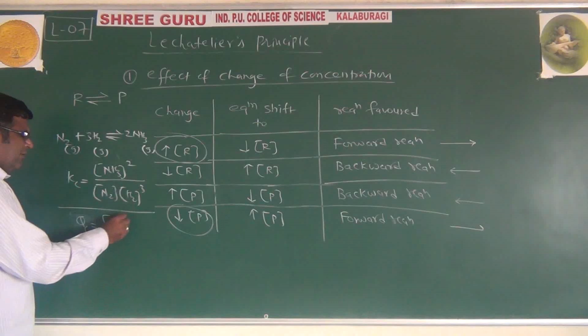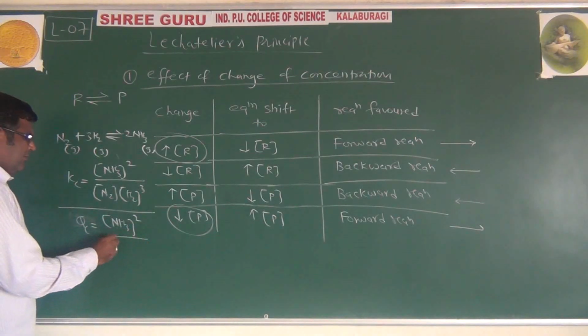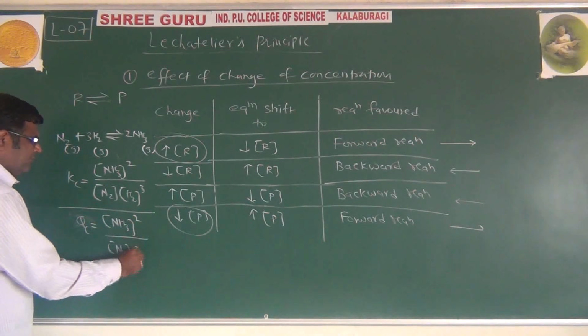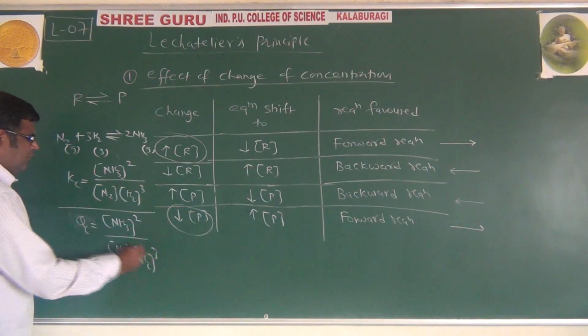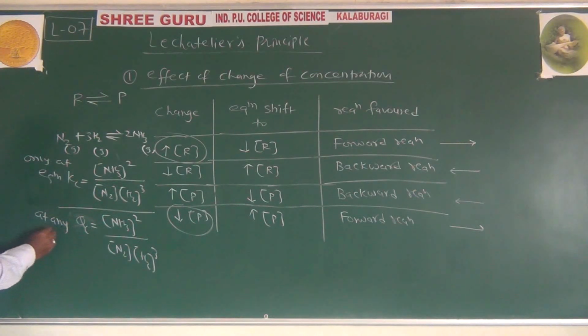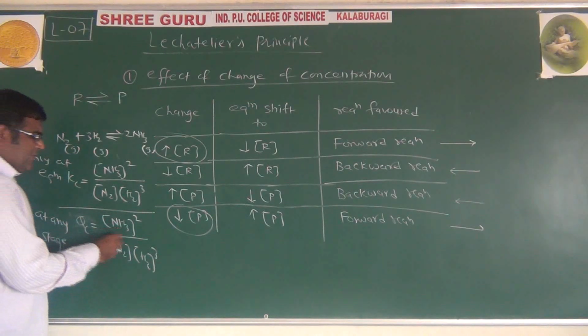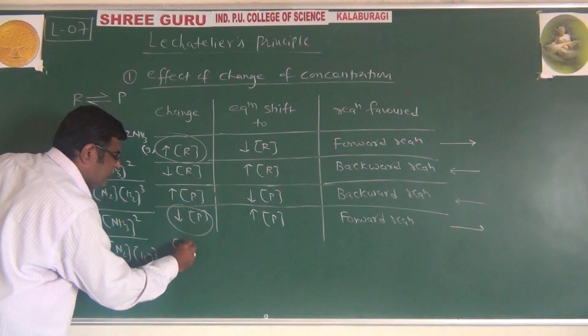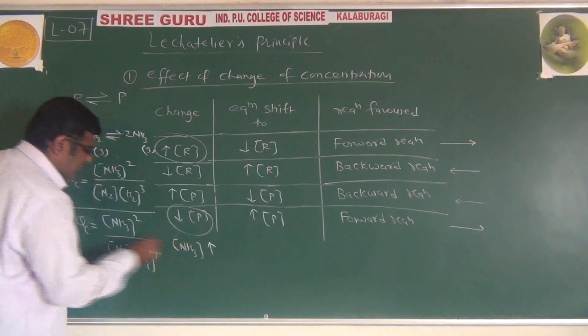Same thing: [NH3] squared over [N2][H2] cubed. What is the difference? Kc is only at equilibrium and Qc is at any stage. Now increase the concentration of ammonia.